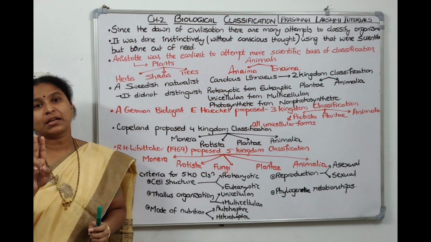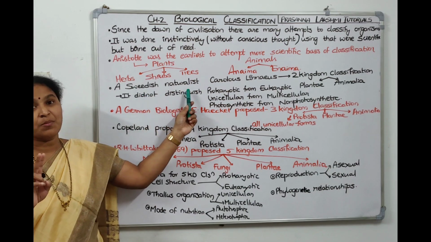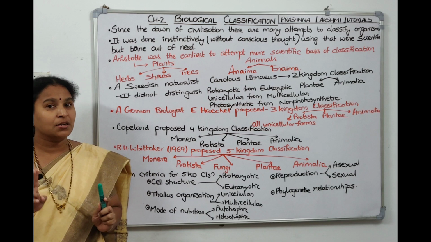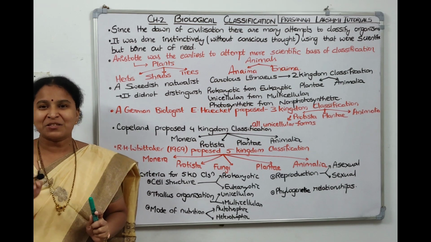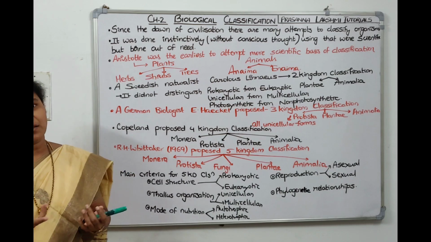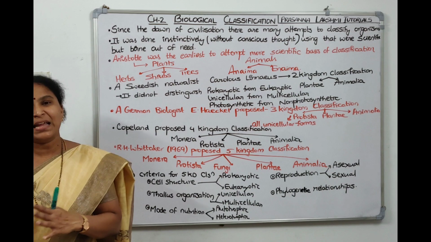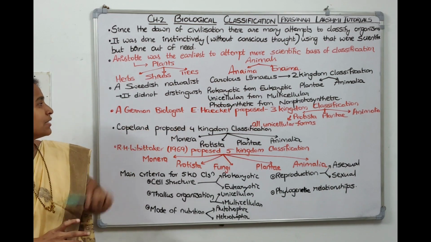Then comes 2 kingdom classification, which is done by Carolus Linnaeus, right? A Swedish naturalist. His name is Carolus Linnaeus. We have heard about Carolus Linnaeus, the father of taxonomy. He introduced binomial nomenclature. He made 2 kingdom classification. What are the 2 kingdoms? All of us know. One is plant kingdom, the other one is animal kingdom. Plantae and Animalia. He has done the classification.